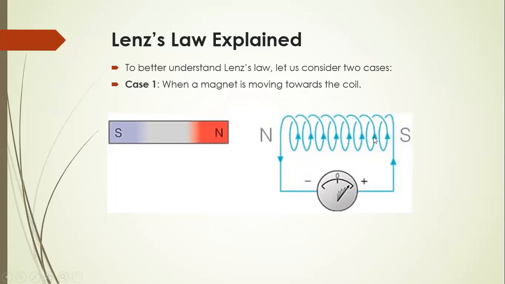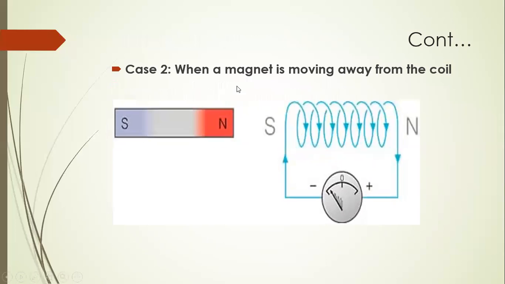If the current moves in the anticlockwise direction, then that face appears as a north pole and there is a force of repulsion. The galvanometer shows a sudden deflection towards the left when the magnet is moved towards the coil. Now, when the magnet is moved away from the coil,